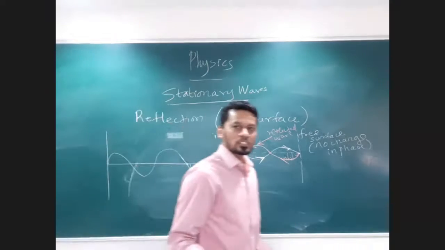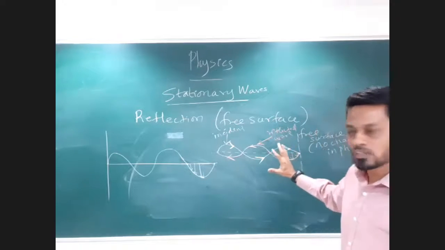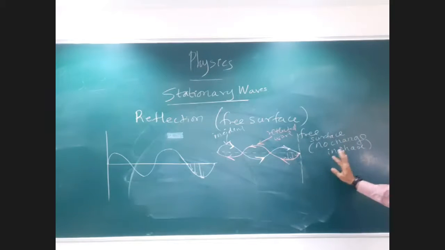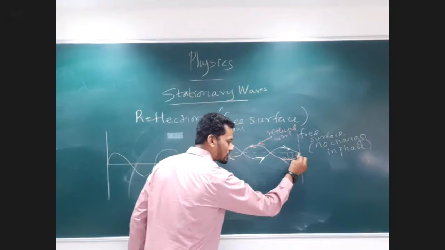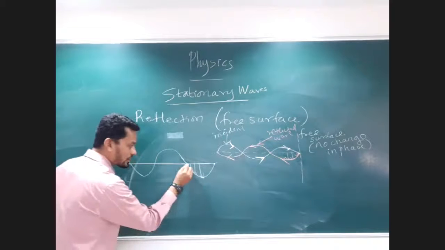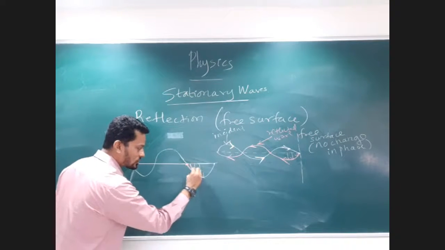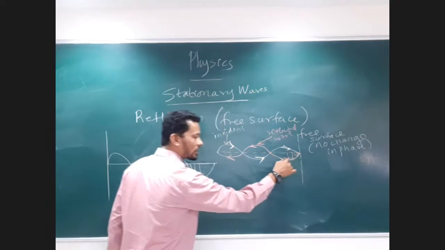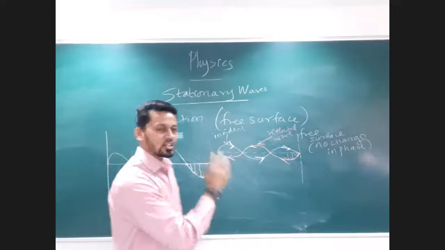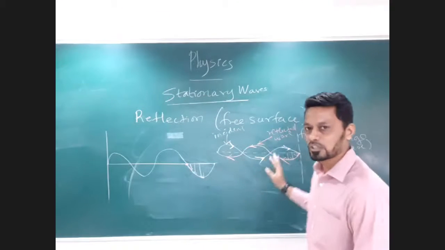Did you get it? What is the meaning of reflecting a wave from a free surface? Free surface, there is no change in phase. So actually no change in phase, it's like this. You notice just now here, the particle should be vibrating in the downward direction, so it's downward. So when it reflects back, my particle is vibrating in the downward direction and it goes like this. So such a wave has no change in phase difference between the particles over it.